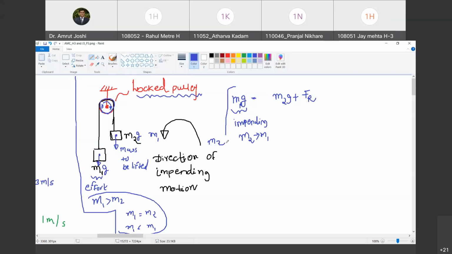Are you with me? Yes. So I understand that M1 times G is greater than M2 times G. Do you agree with me? Yes. Now tell me, what is M1 times G to this part of the rope or this part of the belt? इस belt के लिए what is M1 times G? What is it? Tension. Yes, it is pull or tension. कैसे? तो अब जरा यहाँ पे ध्यान दो.